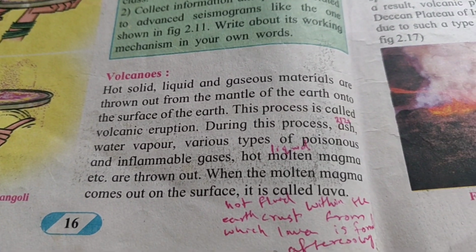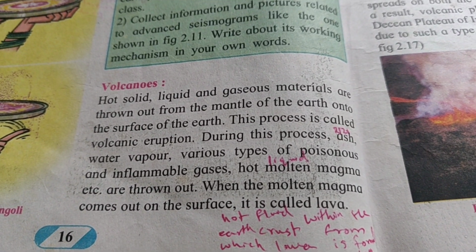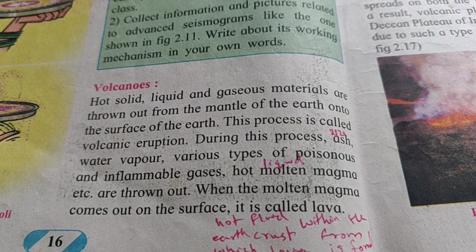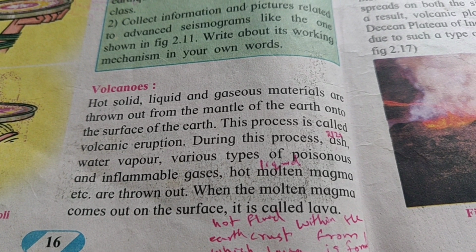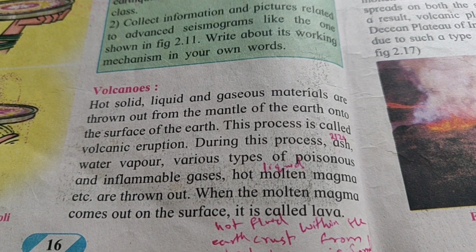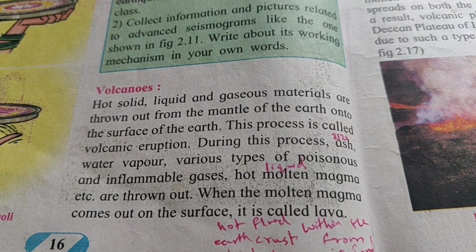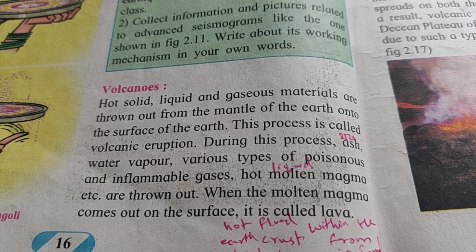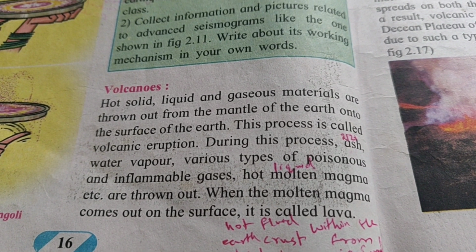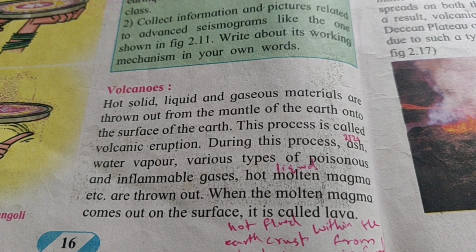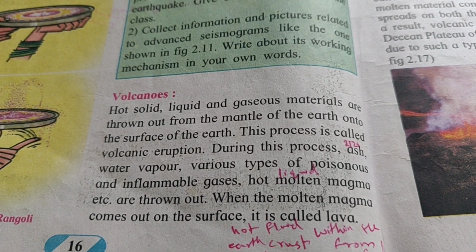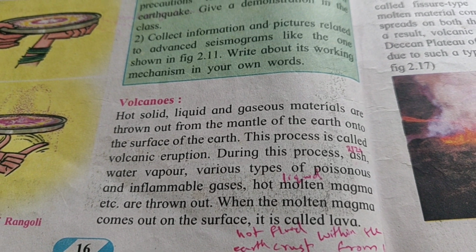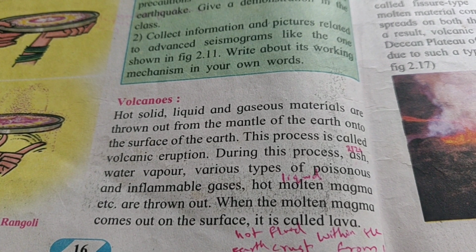Next here it is about the volcanoes. Now hot solid, liquid and gaseous materials are thrown out of the mantle of the earth onto the surface of the earth. That process is called volcanic eruption. During this process, ashes, water vapor, various types of poisonous and inflammable gas, hot molten magma, liquid magma are thrown out. When this molten magma comes out on the surface, it is called lava.